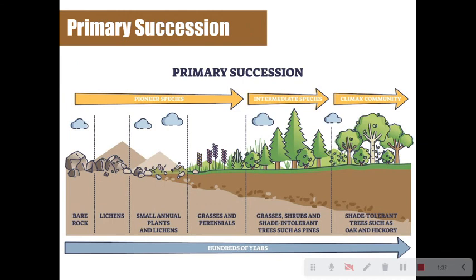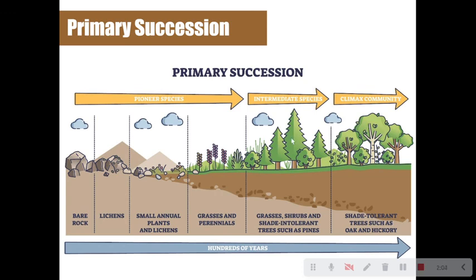Here is a great diagram of primary succession. We primarily have our pioneer species starting out with our bare rock here. Next we're going to see our lichens begin to grow. Once our lichens are growing, we're going to see small annual plants along with the lichens. Our grasses are going to start growing in this area, and they're going to continue to grow. We're going to see some flowers.